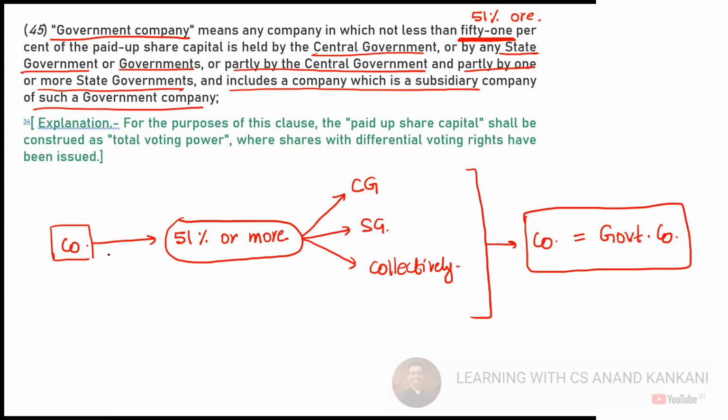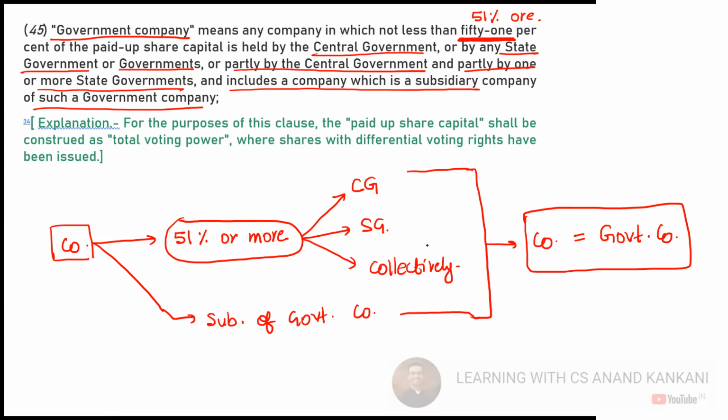A company which is subsidiary of a government company is also a government company. Does this make sense? Does this entire part make sense?